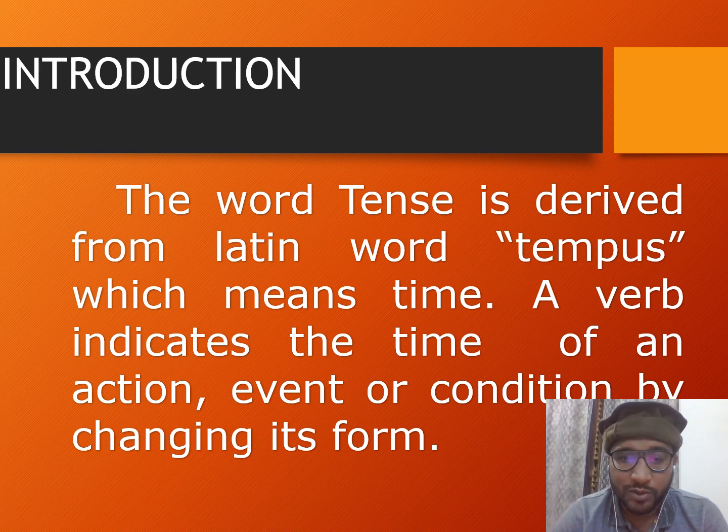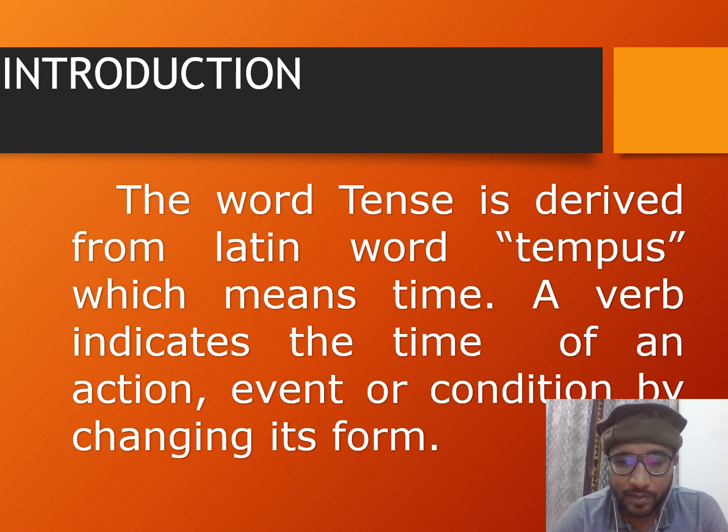Now, when we talk about the word tense, it is actually derived from a Latin word, tempus, which means time. If you go back in the dictionary and find the origin or etymology of this word tense, you will find that it means tempus, and tempus means time.